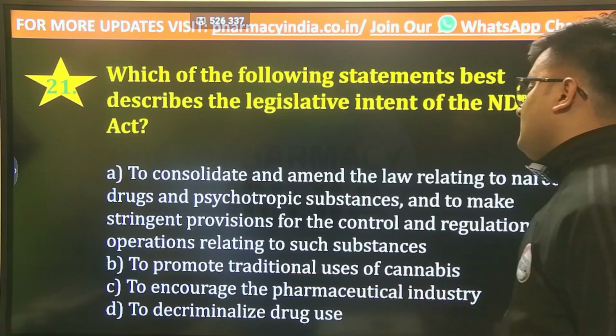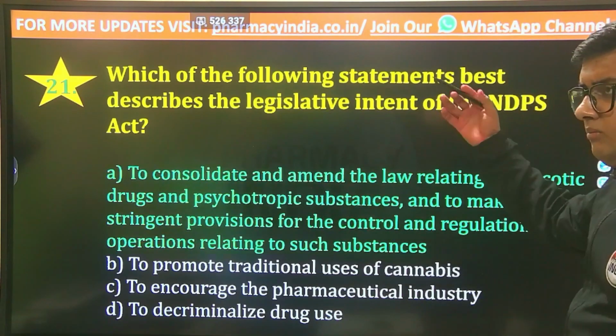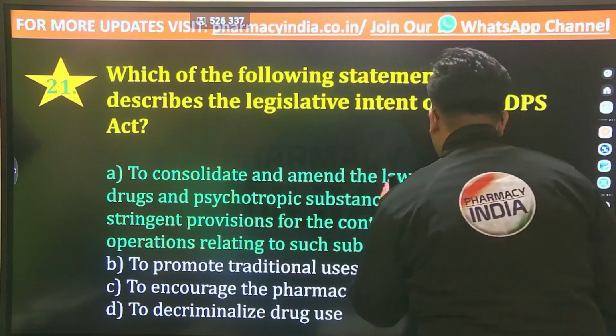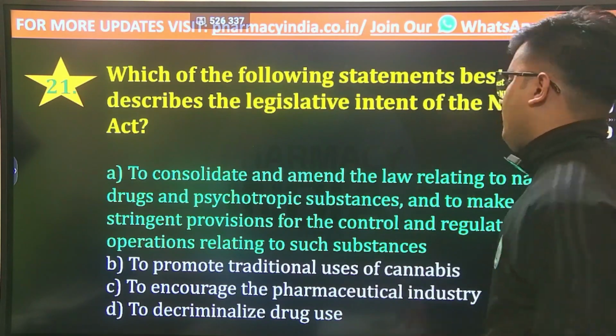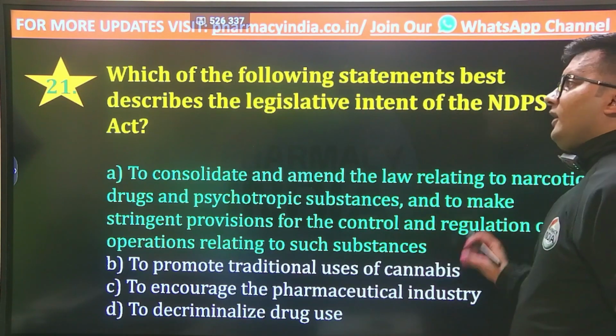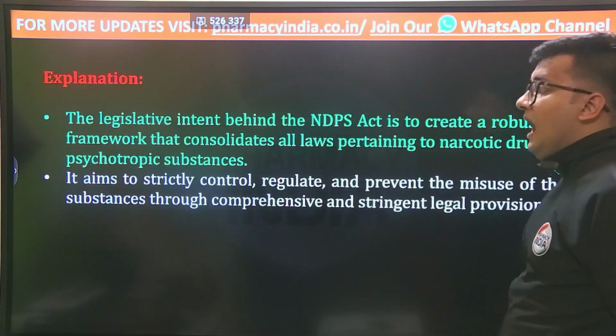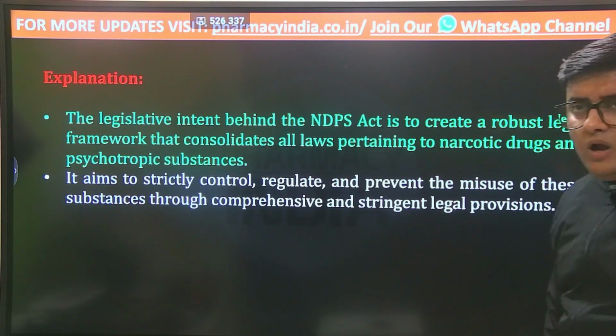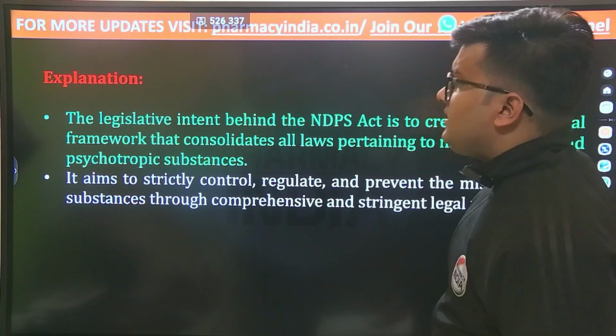And the correct answer is option number A, to consolidate and amend the laws relating to narcotic drugs and psychotropic substances, and also to make stringent provisions for the control and regulation under this particular act, that is, to control illegal activities or illicit trafficking.